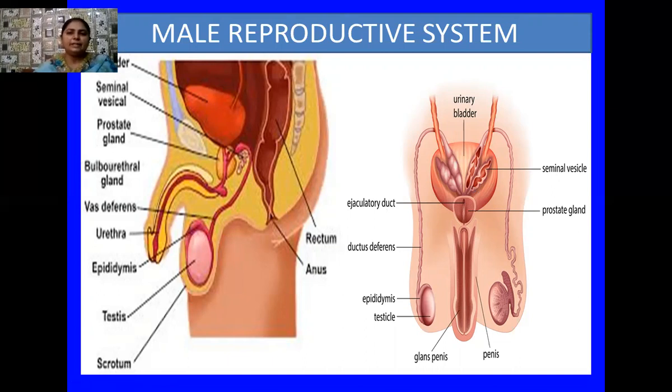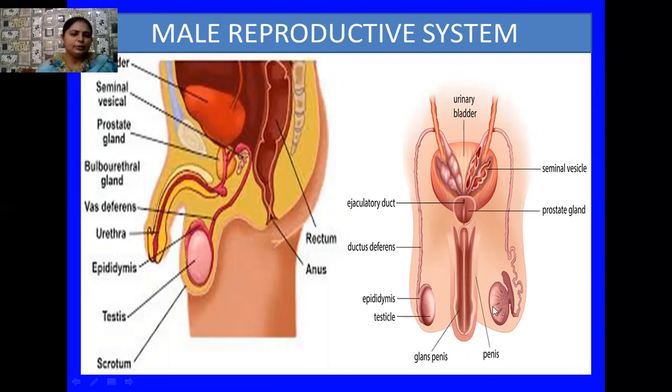So the urinary bladder is visible to you. Then we have seminal vesicles, prostate gland. Then the ejaculatory duct is present over the prostate gland. Then there is ductus deferens, that is vas deferens. Epididymis is there. Then testicles are there.